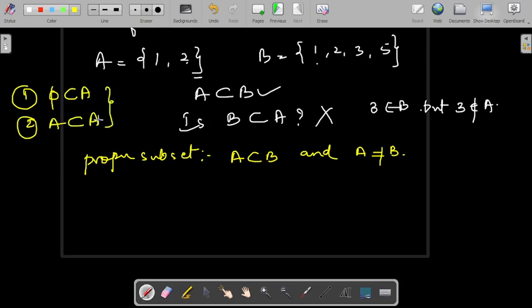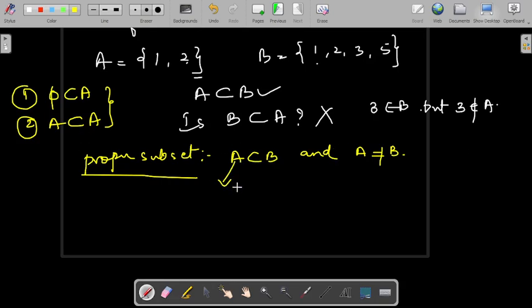These two are trivial subsets. So proper subset means it is a subset of another set, but not exactly equal to B. Every element of A is in B, but B contains at least one element more than A. Then it becomes a proper subset.